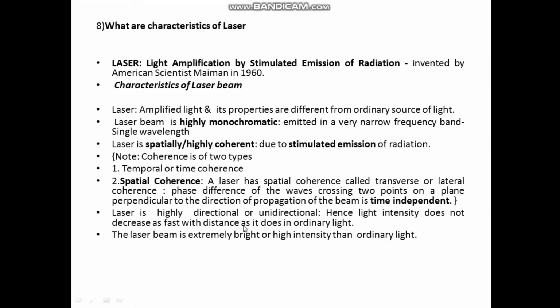Laser is highly directional or unidirectional. Hence, the light intensity does not decrease as fast with distance as it does with ordinary light. The laser beam is extremely bright, with higher intensity than ordinary light. So these are the main properties of laser beam.